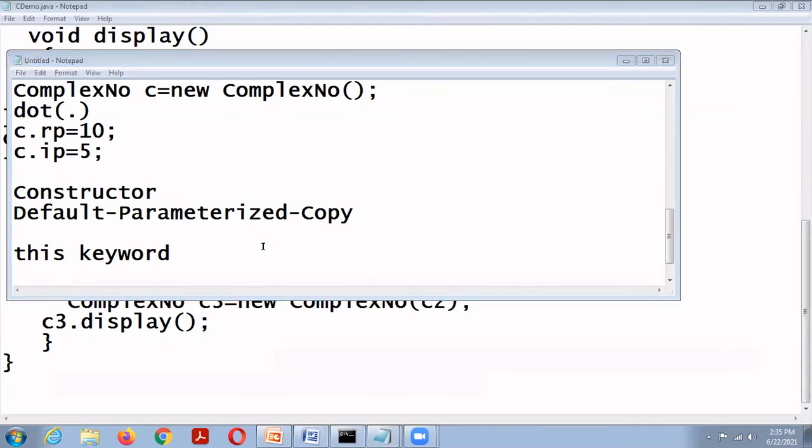The second use: generally the constructors are implicitly called. There is no explicit calling statement for a constructor. Constructors are implicitly called at the time of object creation. But we can explicitly invoke a constructor using this keyword. We will see one example.